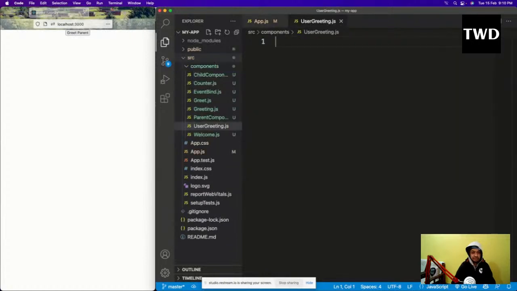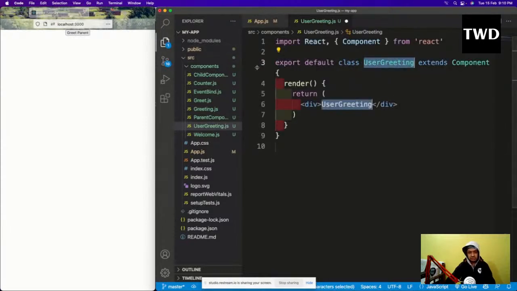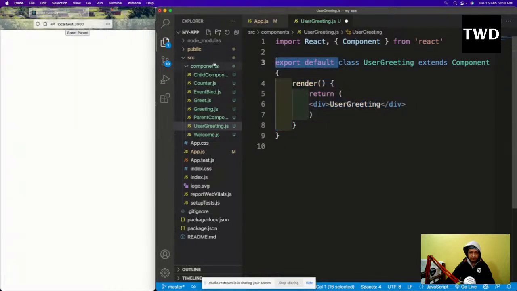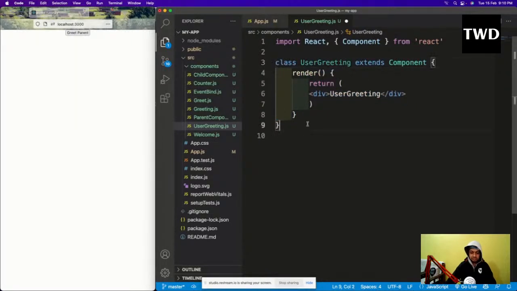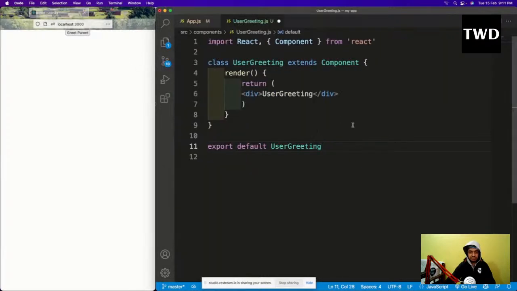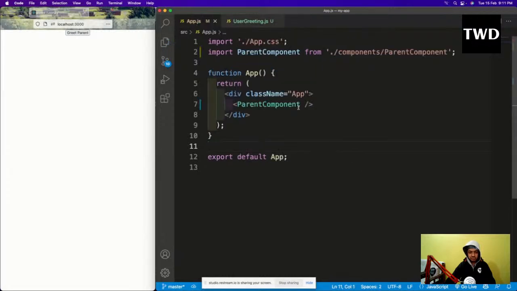I will have UserGreeting.js. Now we are going to learn about conditional rendering. So we are going to have again RCC, user like this, and then export default UserGreeting. Now this UserGreeting I'm going to show.